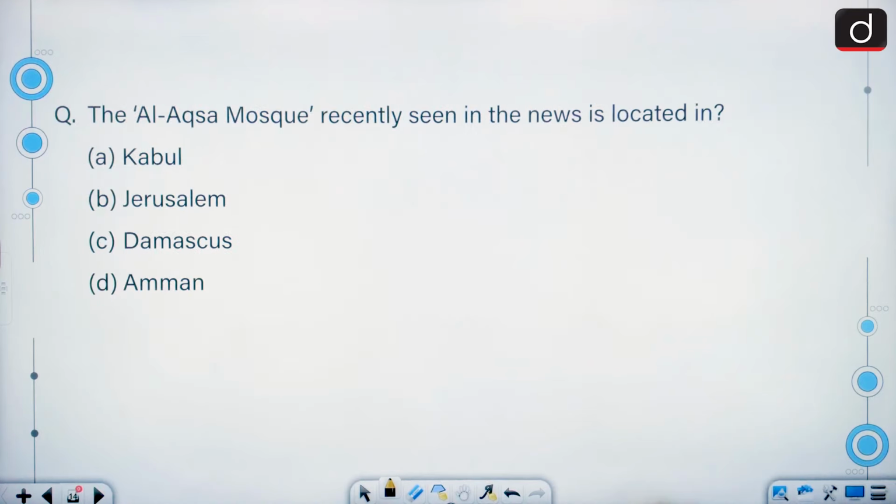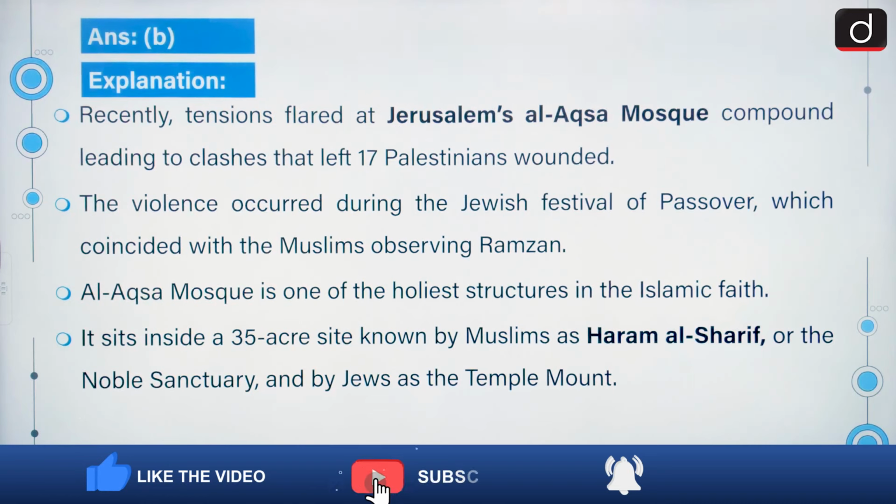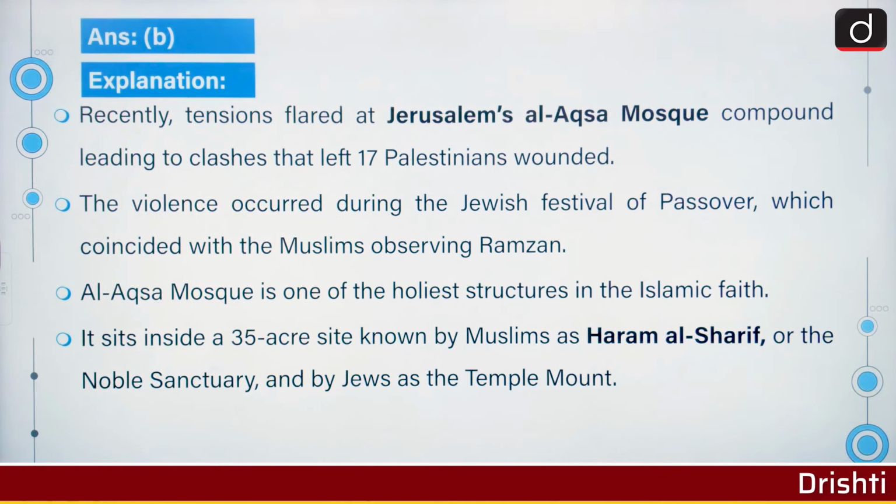In humans, long-term ingestion of water having ammonia levels of 1 part per million or above may cause damage to internal organs. The Al-Aqsa Mosque, recently in the news, is located in Jerusalem. Moving on, recently tensions flared at Jerusalem's Al-Aqsa Mosque compound, leading to clashes that left 17 Palestinians wounded. The violence occurred during the Jewish festival of Passover, which coincided with the Muslim observing Ramzan.